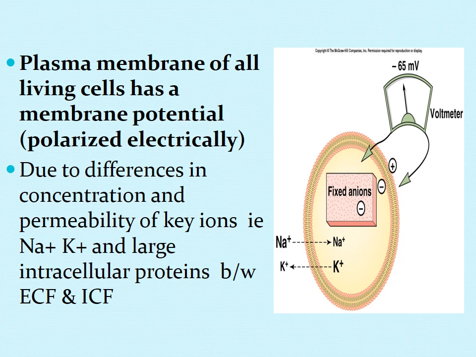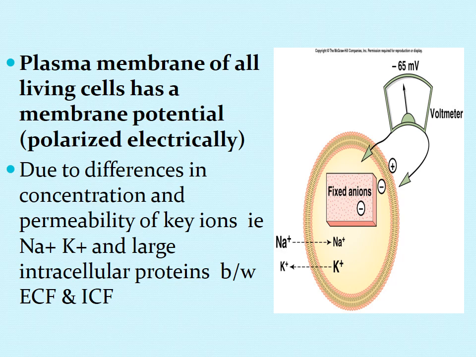But if there is some difference in the number of charges, and these separated charges have a potential to do work, we say that every cell of the body has some value of membrane potential, and they are not actually neutral, or their membrane potential is not at zero. They have some value due to the difference in the charges.